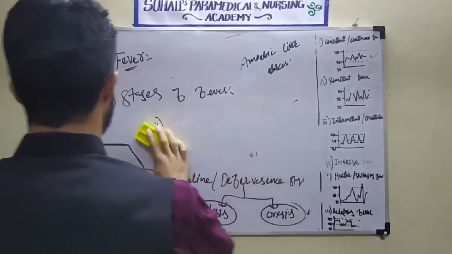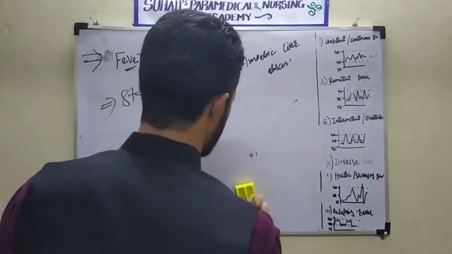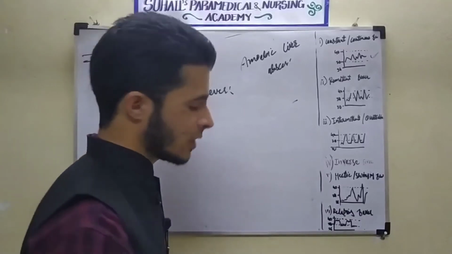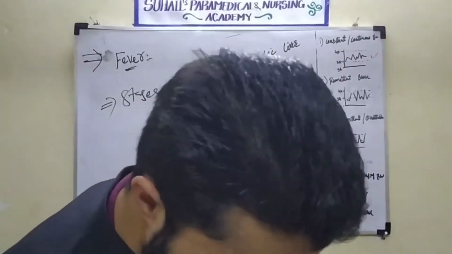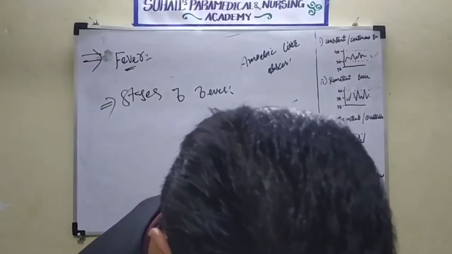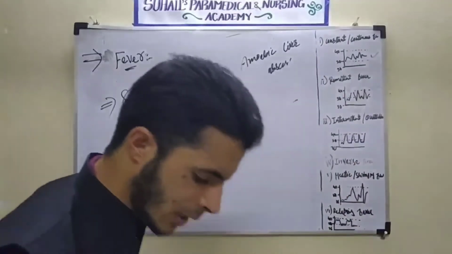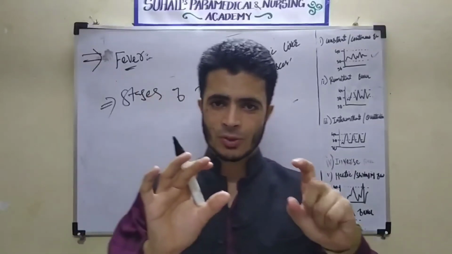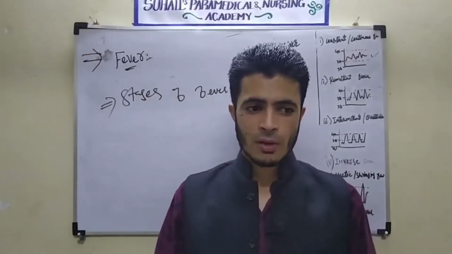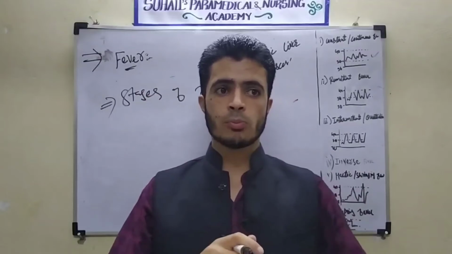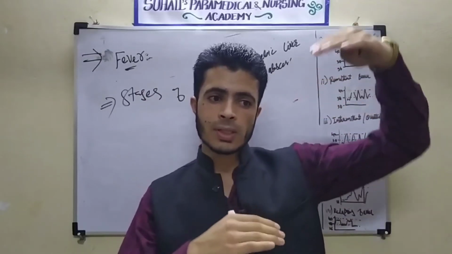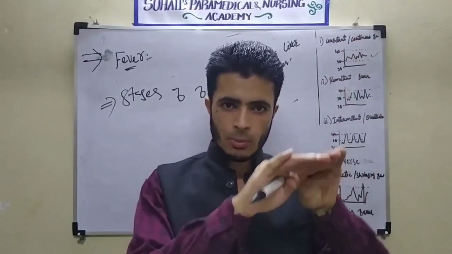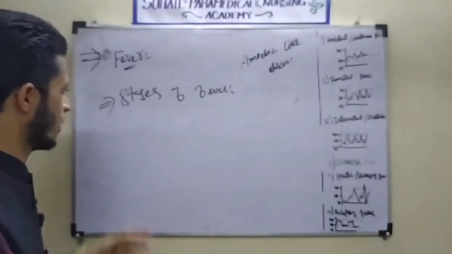So these were the stages of body temperature. This was about the fever. I want to complete fever here with one more point. There are different types of fever and also different conditions. Whether the fever is high, higher, at a critical situation, or whether the body temperature is lost, for that we use some terms.